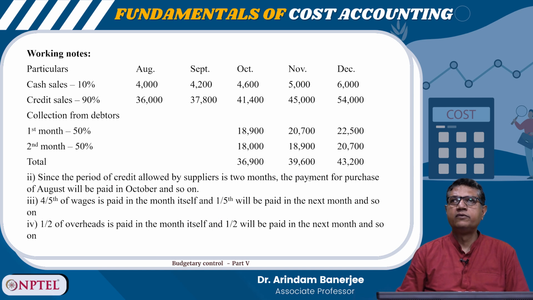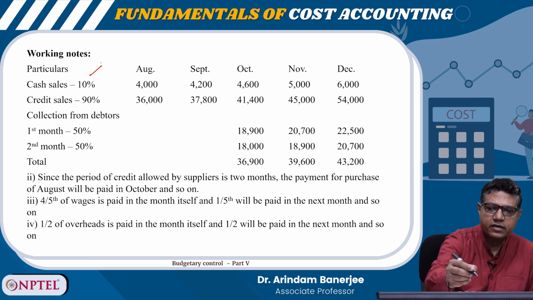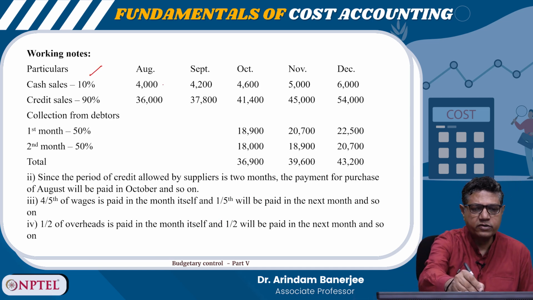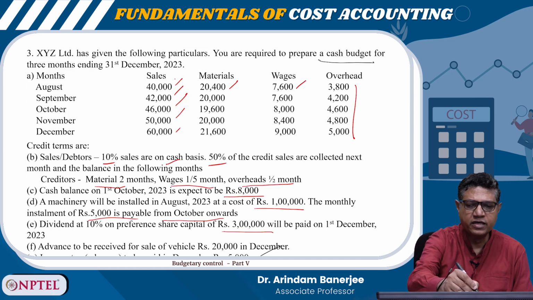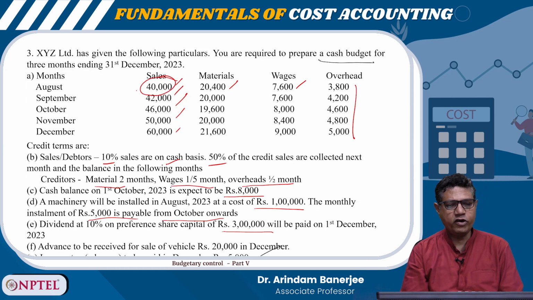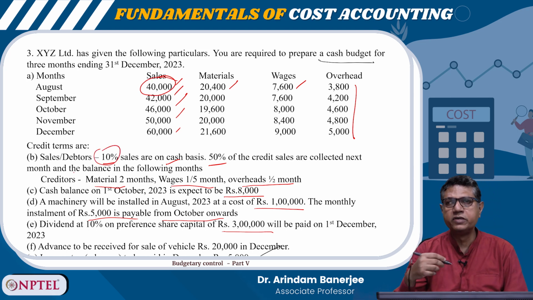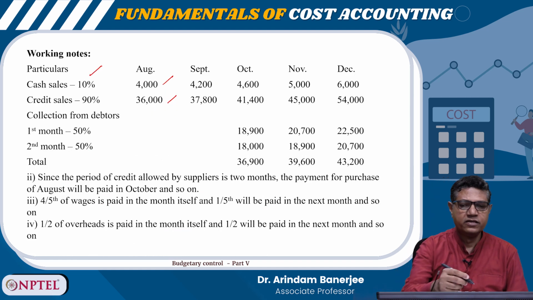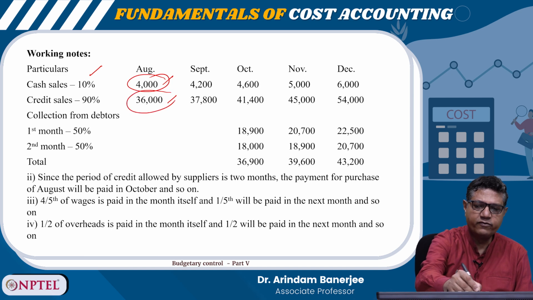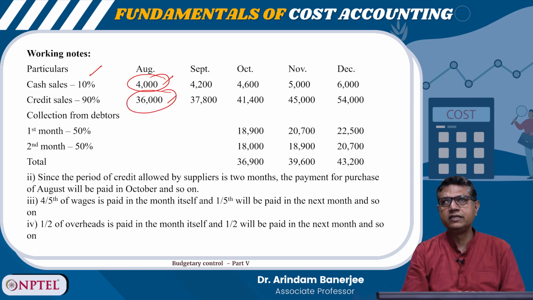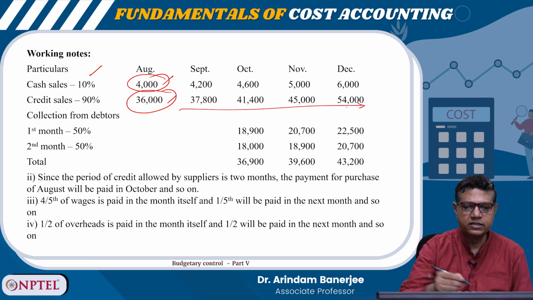So these are the working notes, right? Cash sales 10%, so in August it will be 4,000. Credit sales will be 36,000, because the total sale given is 40,000, and here it is written that 10% of sales are in cash. So 90% is obviously in credit. 10% of 40,000 is 4,000 and 90% of 40,000 is 36,000, which is credit sales. The same way it is happening for the other months.